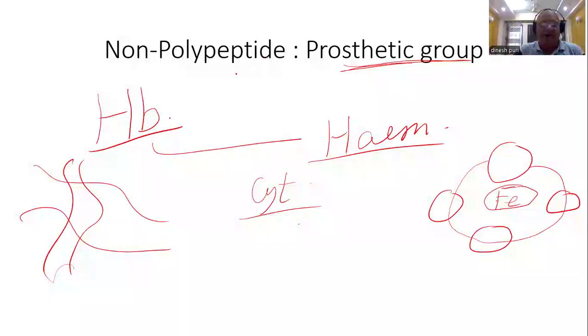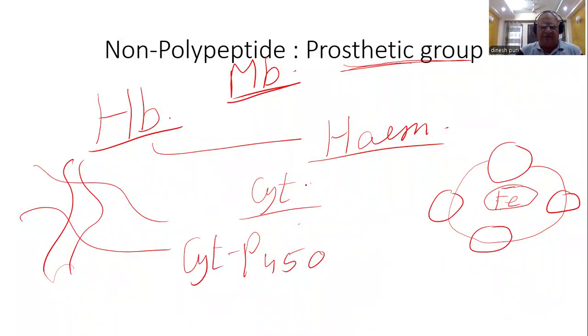And apart from hemoglobin, hemoglobin's cousin is myoglobin, present in the muscle. This also binds with oxygen, but the oxygen binding properties are entirely different, and you will study that. Then there is P450 cytochrome. This also has heme as the prosthetic group. But what role does it play? This is involved in detoxification of drugs. So you can see the same heme is present in all these proteins, but it performs different roles.